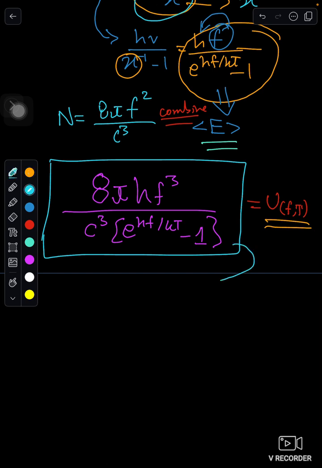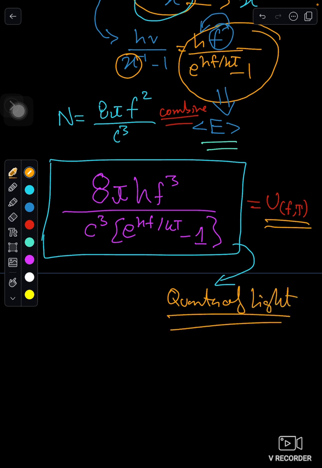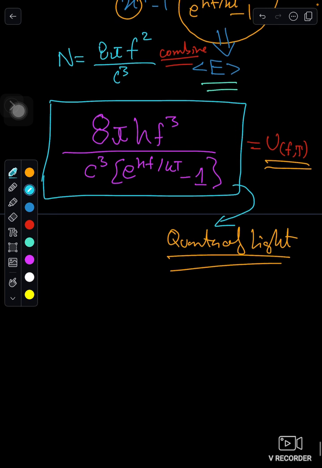This showed that energy is discrete, it travels in discrete packets. And there was one more thing. After this, light was known as quanta of light, as light travels in photons, discrete. This was the innovation.